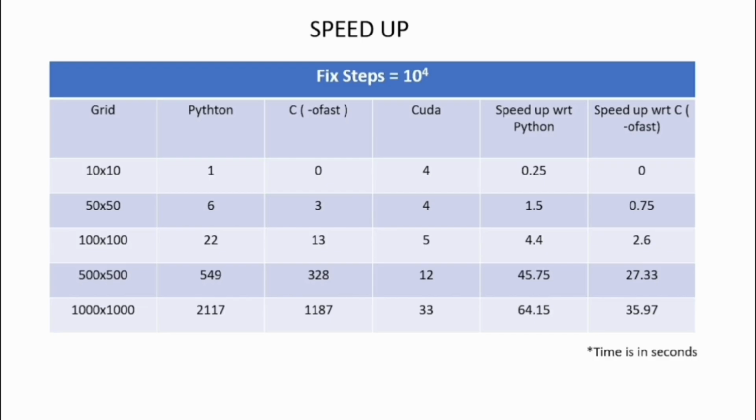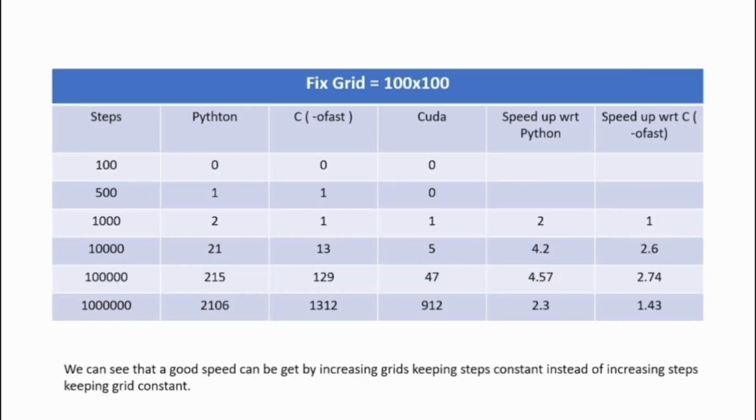At 1000 by 1000, I get a speed up of 64 times with respect to Python, and 36 times with respect to C. Now we fix the grid size and increase the steps. We do not get as much speed up, because we parallelize the calculation over grids, not over steps. So we get more speed up when we increase the grid and fix the steps.